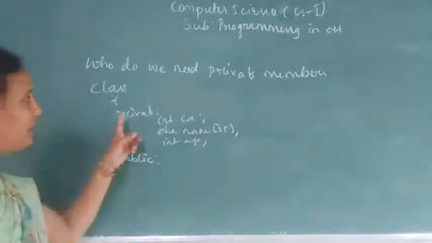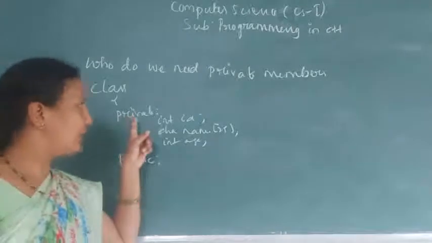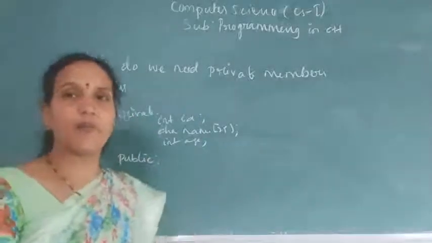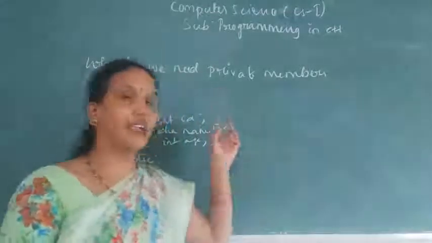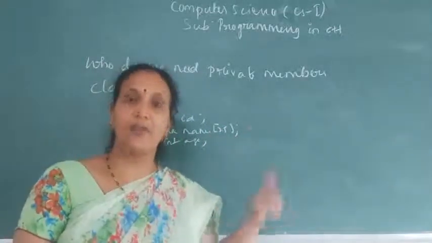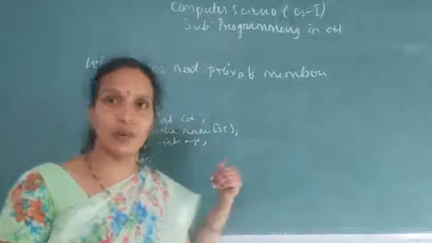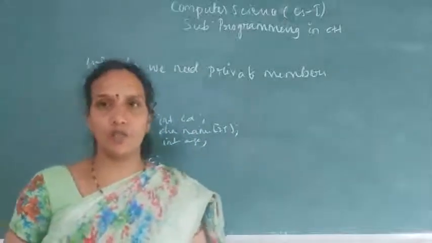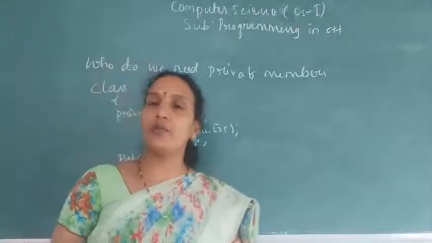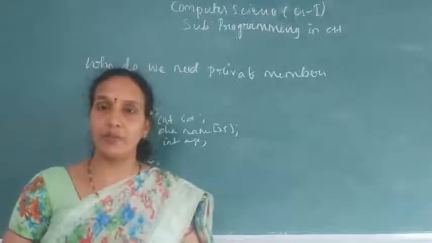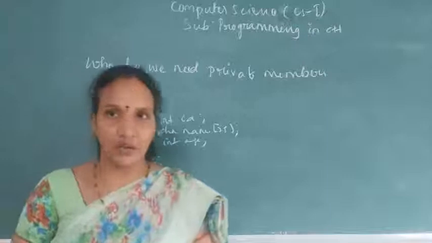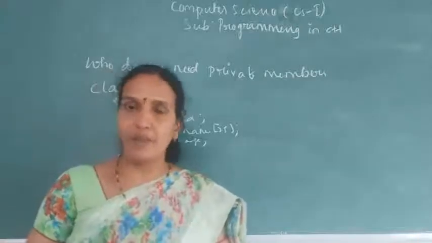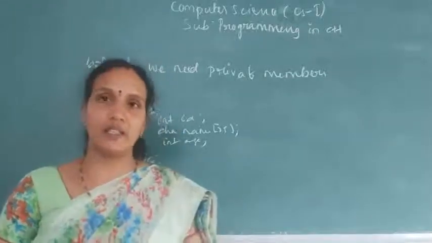So if you have declared any data member or member function as private, then it can be accessed only inside the class. If any other class wants to use those properties, it is not possible. Okay, so finally, what is the use of the private members? Why we need private is if you want to provide security for your data members and member functions which are declared inside the class.